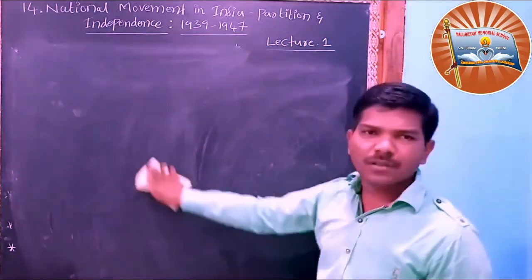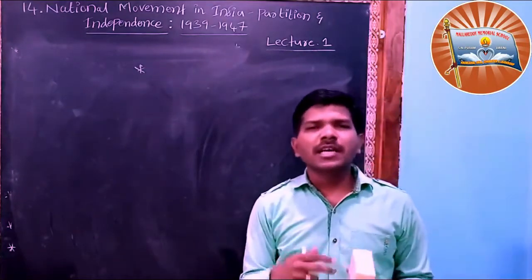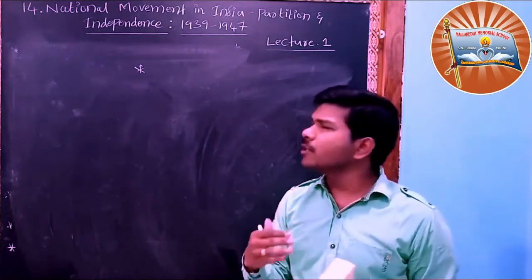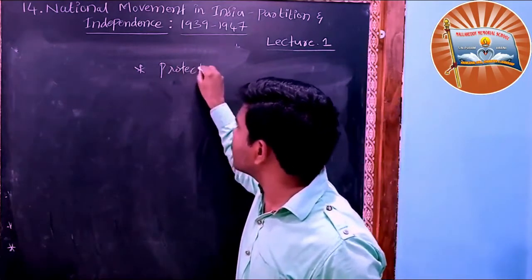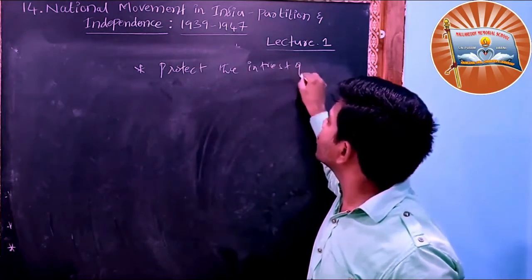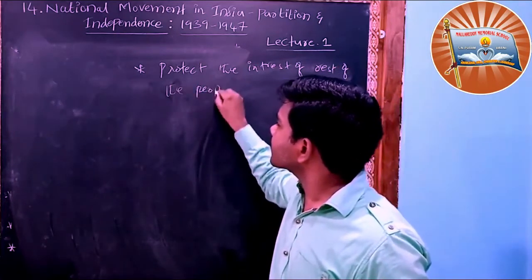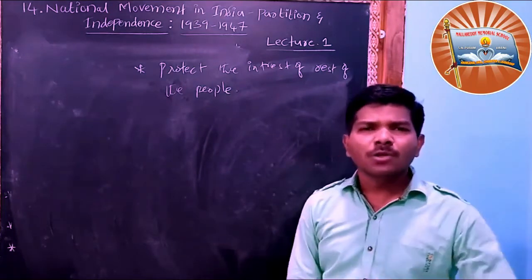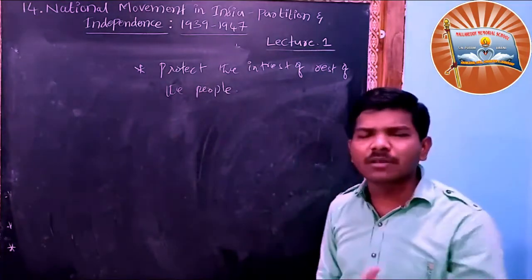started saying something different. They said that Congress was protesting, but the British said that they wanted to protect the interest of the rest of the people. So we demanded freedom, we demanded independence. What did the Britishers say? No, we want to protect the interest of other people also, the rest of the people.